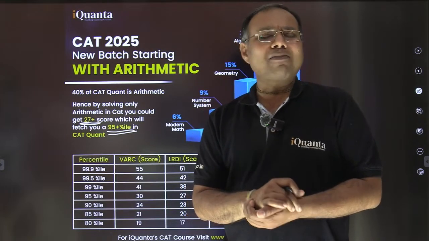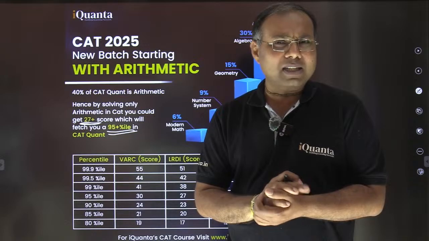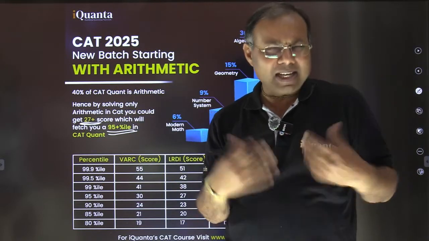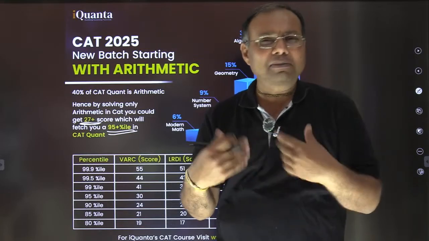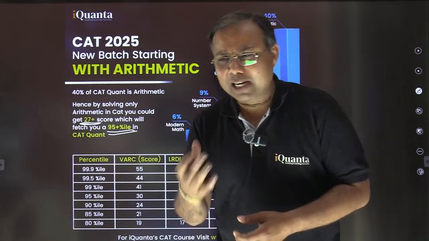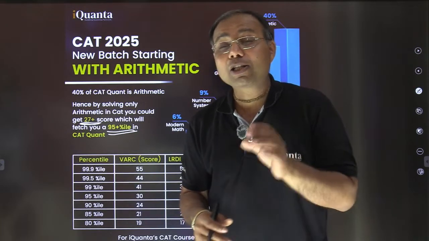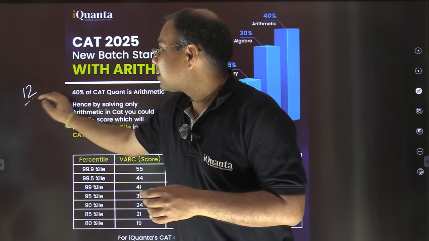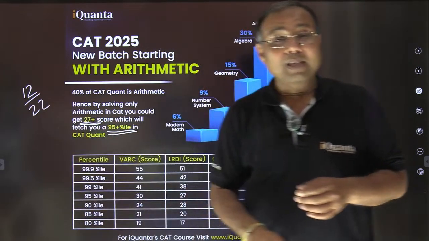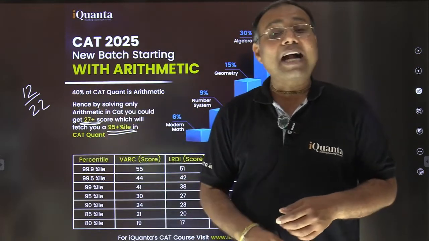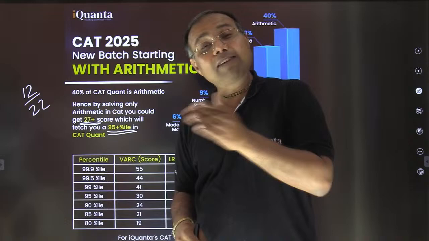So this time I was very much relaxed, I was not very focused. I need to score 100 percentile or I need to solve all the questions, I was thinking like that, but I was not very enthusiastically working on it. I was telling in one of the early sessions that I just solved 12 questions out of 22 in the quant section. I'm talking about this year's, last year's CAT, CAT 24, so only 12 questions, but that gave me 99.97 percentile.